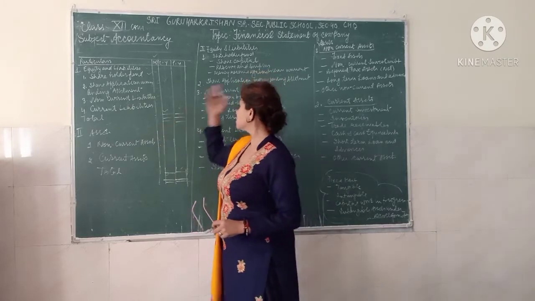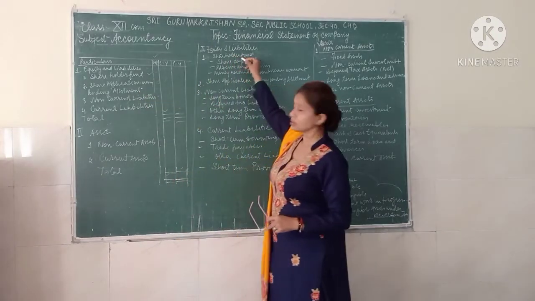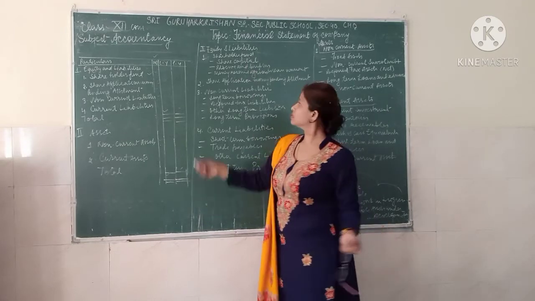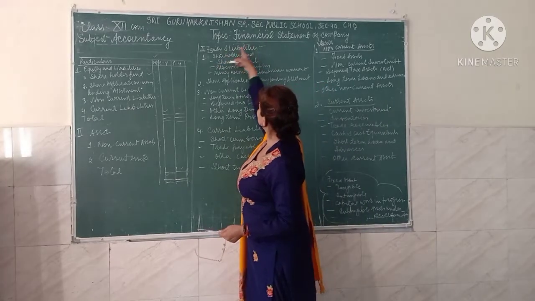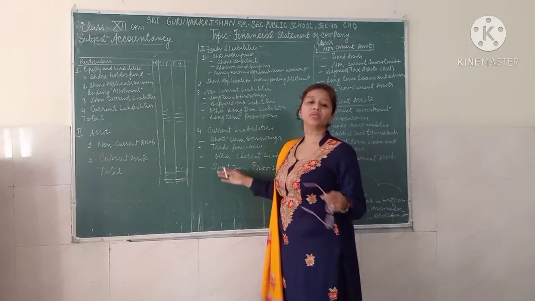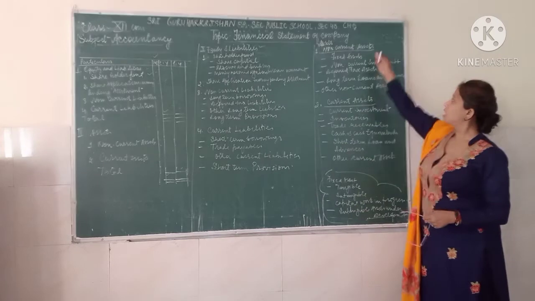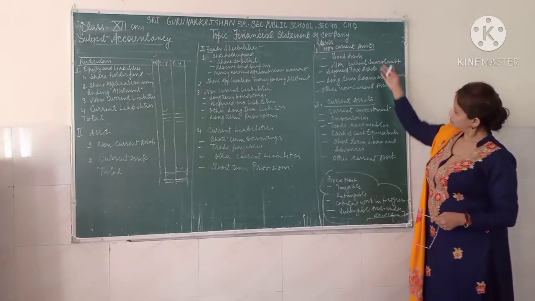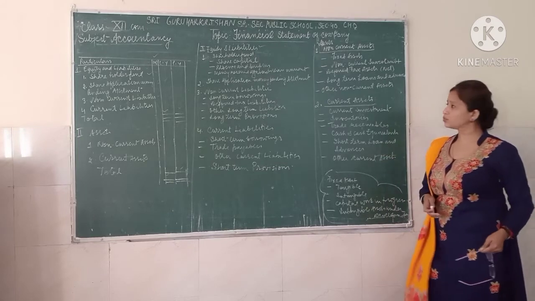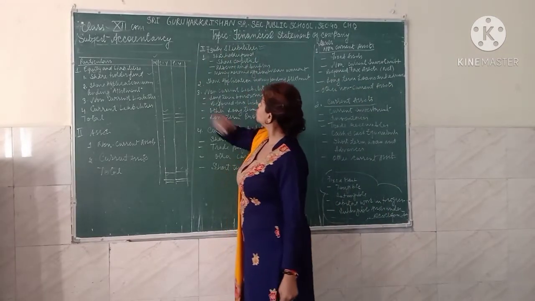Also, as I have explained, all the heads have different columns, different subheads, that we are also going to discuss. For example, equity and liability. I have explained here, this part is the equity and liability. I have just written on the blackboard, and this part is your asset, which is further explained, that will also be there on the blackboard. So we are moving to the equity and liability. We have the shareholder fund.